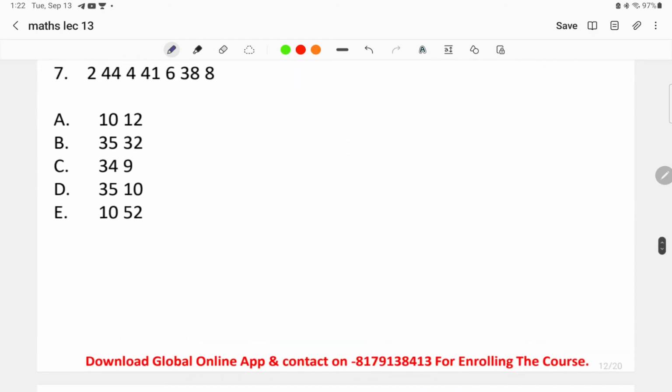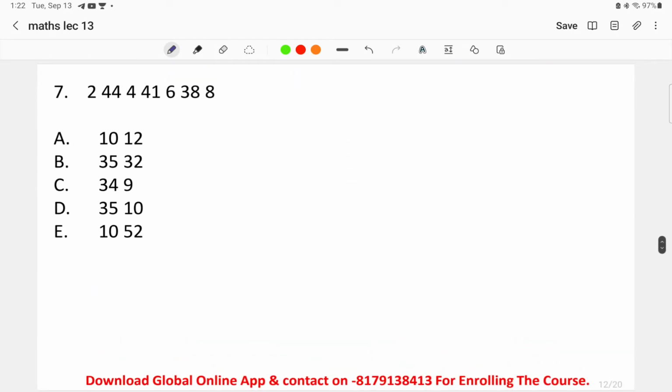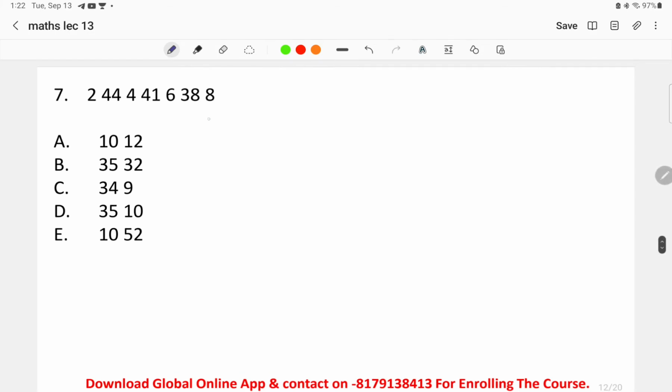Okay, next the question given over here to us is 2, 44, 4, 41, 6, 38 and 8 is the series. We have to find the next missing number over here, right? Following the series, here we find that there is an alternating addition series again, where random numbers are added and subtracted. Now the first series is starting with 2.